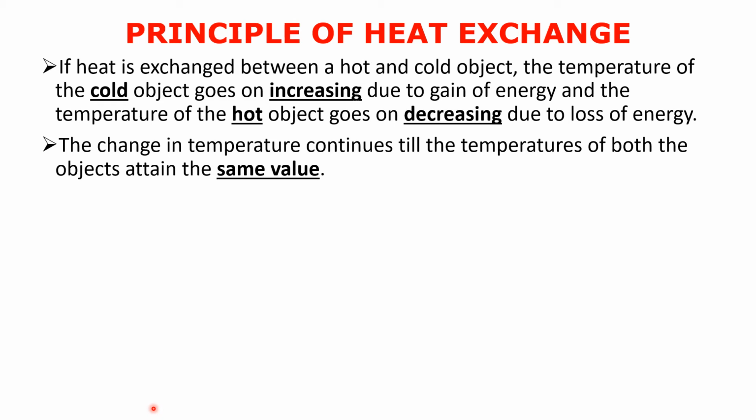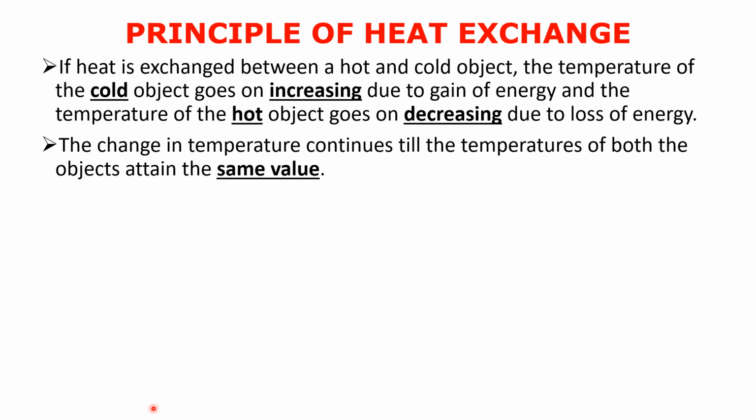Very important. Let's say you have a hot object at 80 degrees Celsius and a cold object at 20 degrees Celsius. The hot object's temperature becomes less and less: 80, 70, 60.